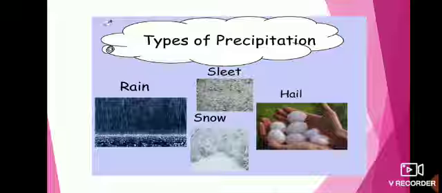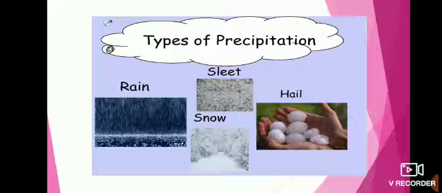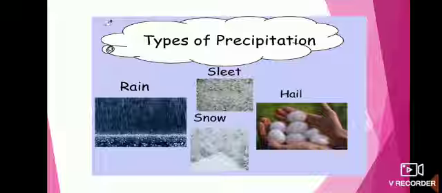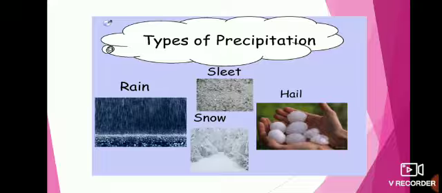Now we see what is rain, sleet, snow and hail. Rain falls when the air temperatures are above freezing. Sleet occurs when raindrops fall through freezing air near Earth's surface. The drops turn into pellets of ice known as sleet.